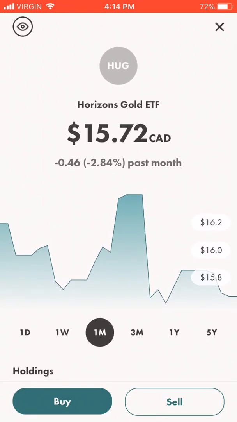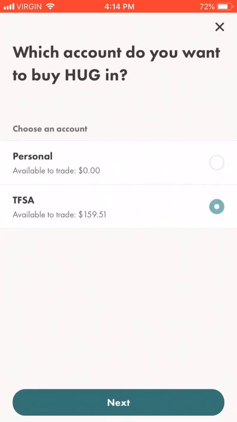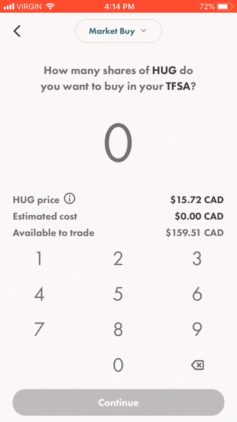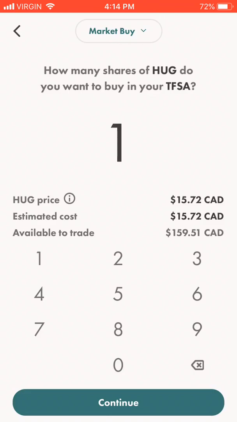To do it, click buy, and then next. It depends on you how many shares you buy. One share is $15.72. If you want to invest $150 in gold, click 10 shares. 10 shares of HUG is $157.